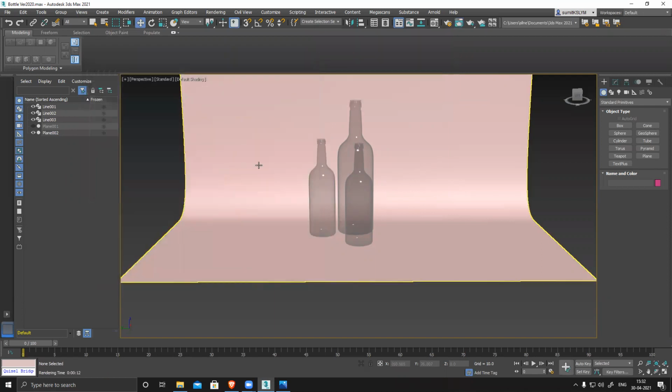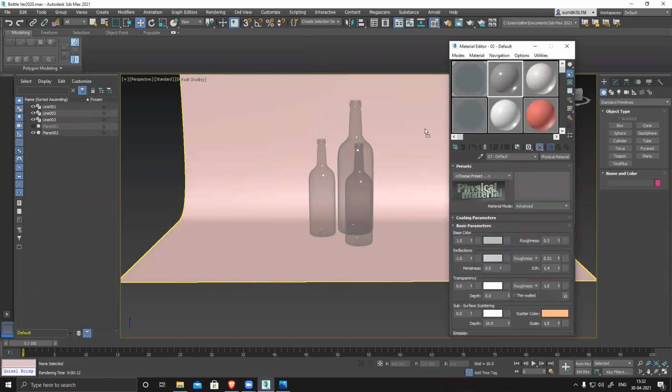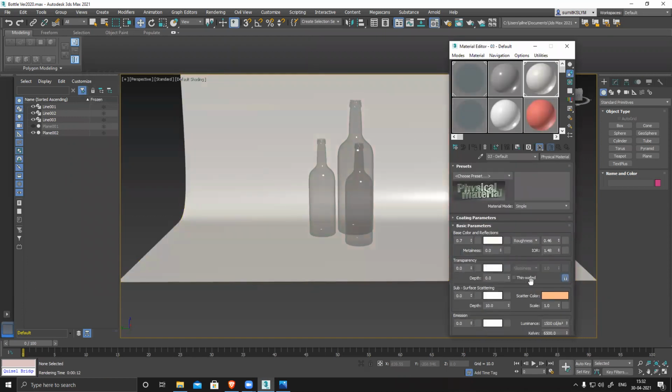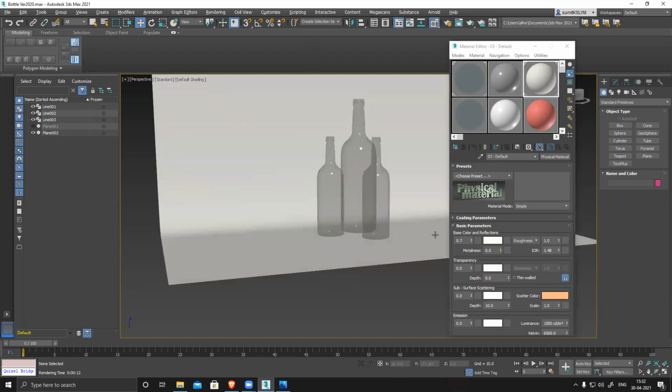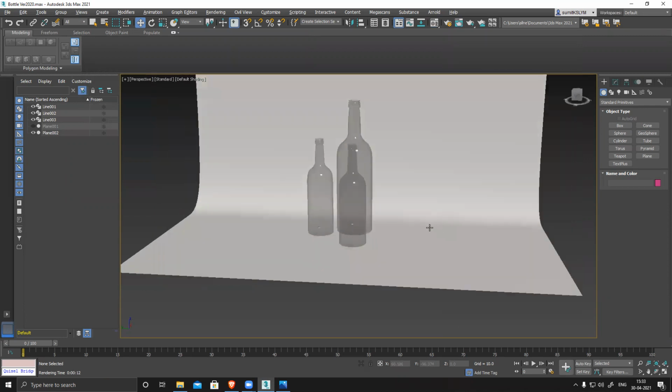So go to M, select any of these, drag and drop, and select this, and make roughness full 1. 1 means non-shiny, full rough, no shine at all, and 0 means full shiny.